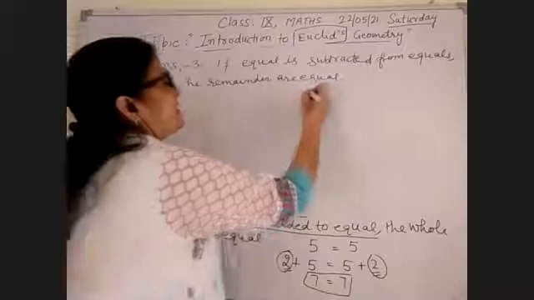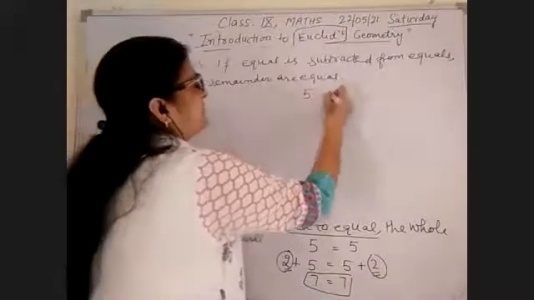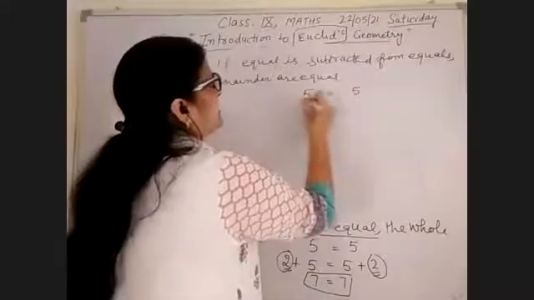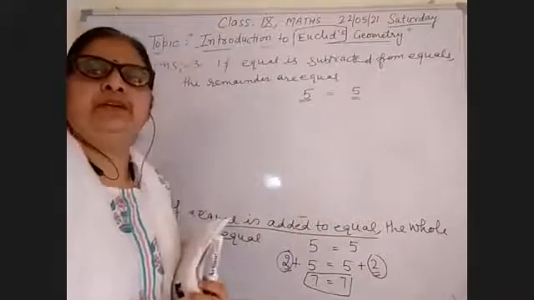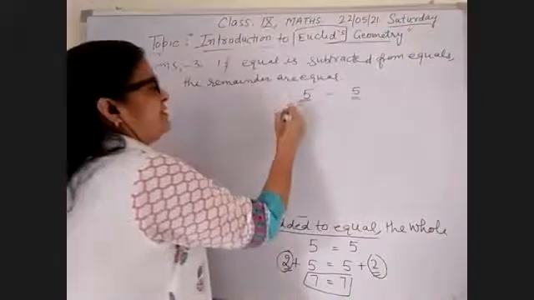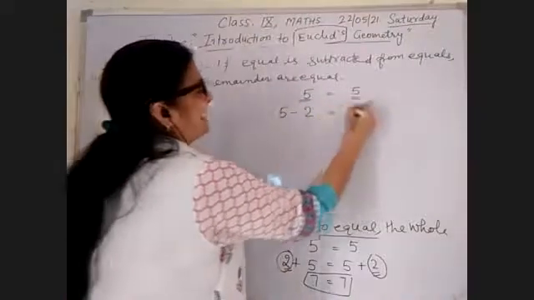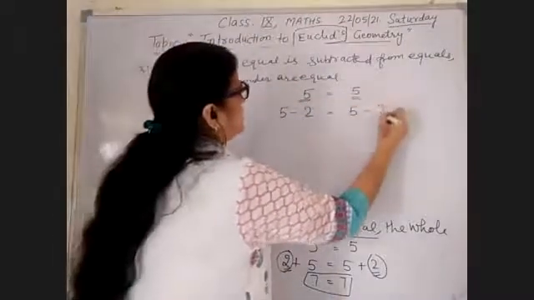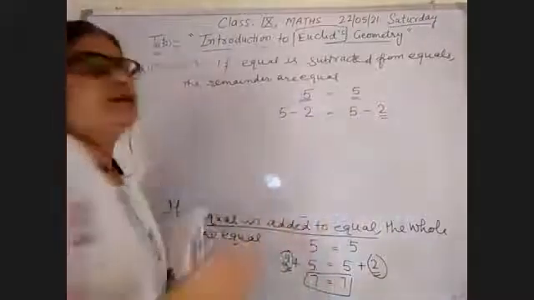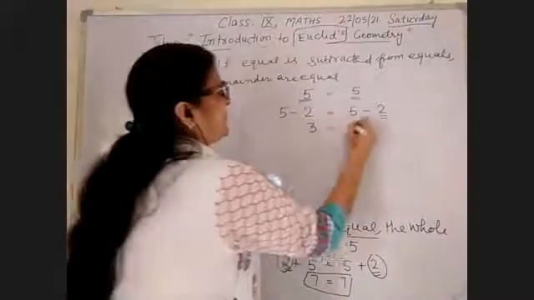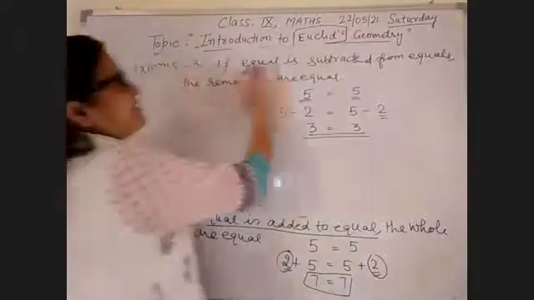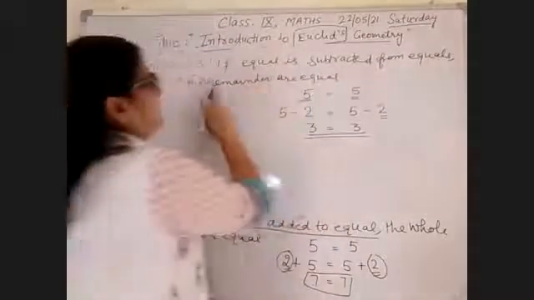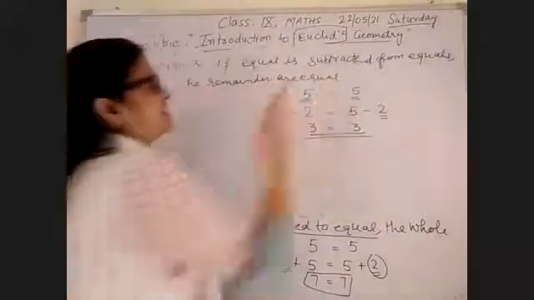For example, when I am writing here 5 equal to 5, these are the equals. Left hand side and right hand side both are equal. When I subtract 2 from 5, and I subtract 2 also from the right hand side, I get 3 on the left hand side and 3 on the right hand side. Then you can say if equals are subtracted from equals, the remainders are equal.